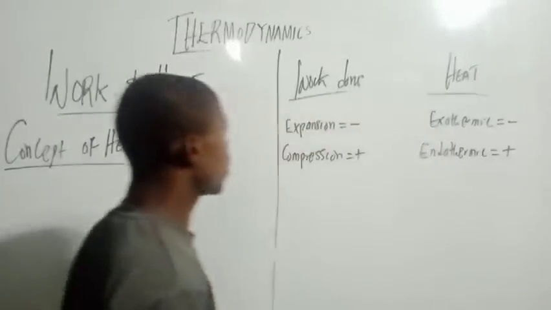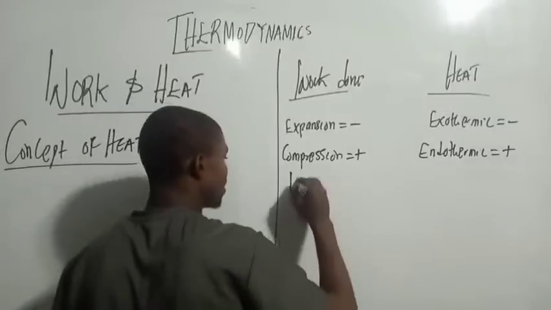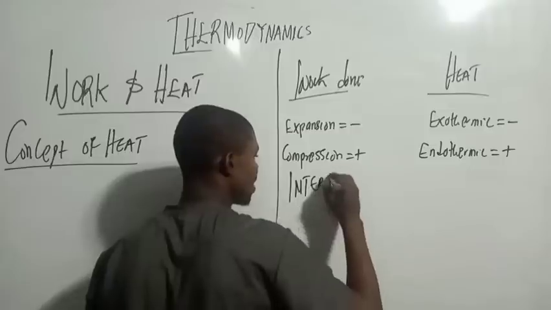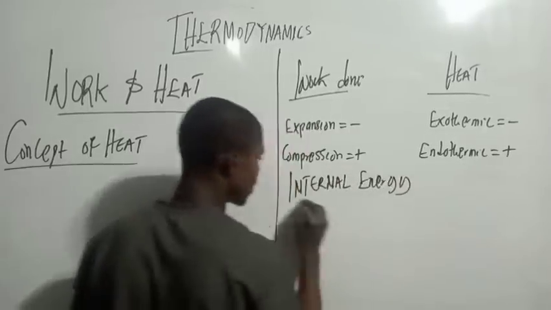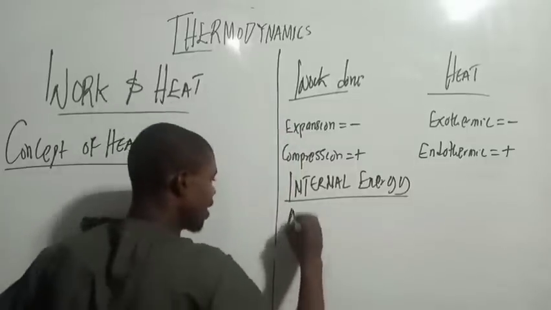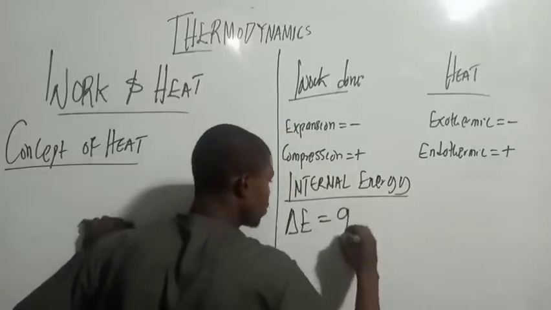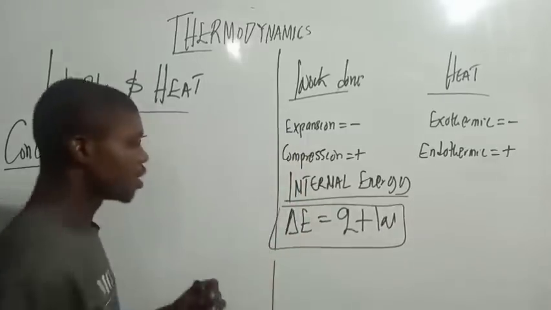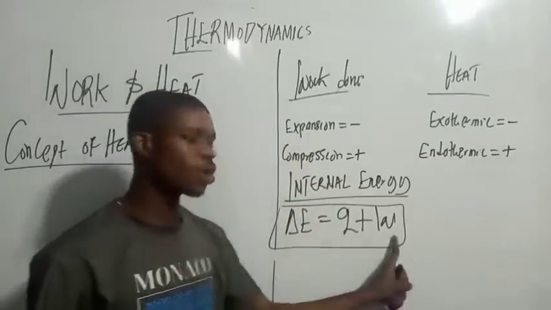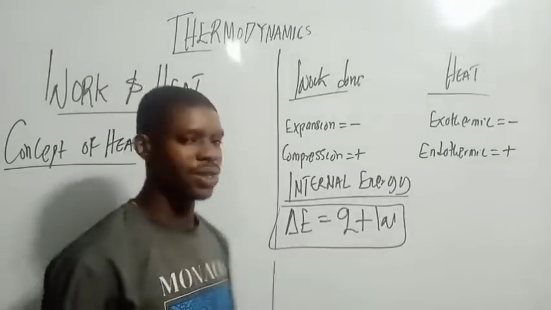So we have got internal energy. Change in internal energy equals Q plus W. So when you sum the heat and work done in the system, it's called internal energy.